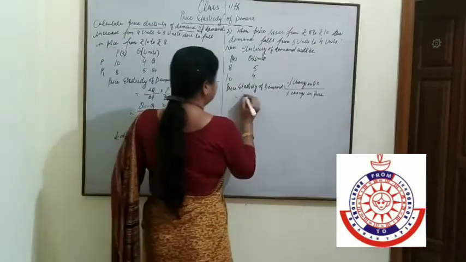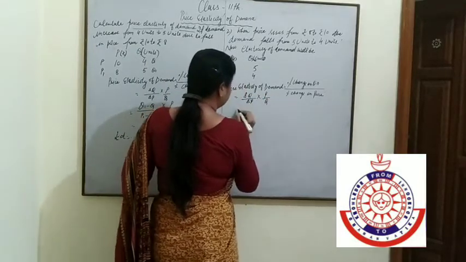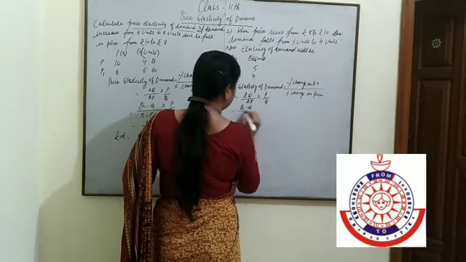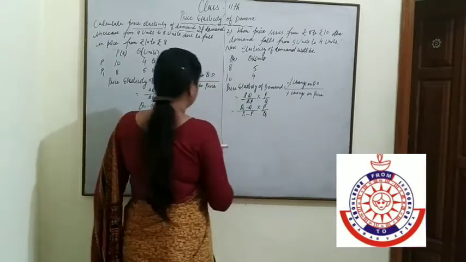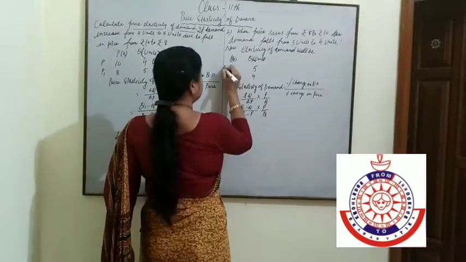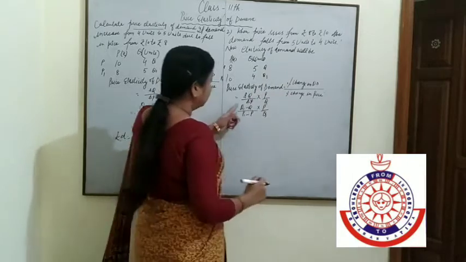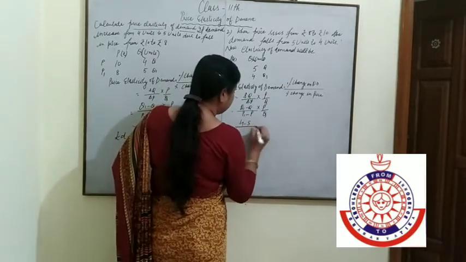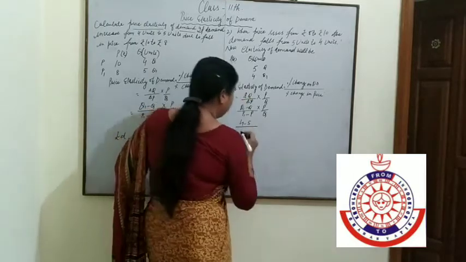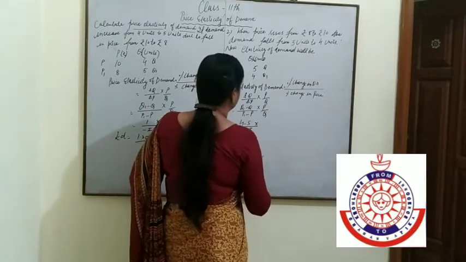So change in Q upon change in P, multiply P by Q. This is change Q1 upon Q, P1 upon P, multiply P by Q. This is our P, this is our P1, this is our Q, this is our Q1. Q1 minus Q, 4 minus 5, and P1 minus P, sorry, 10 minus 8.